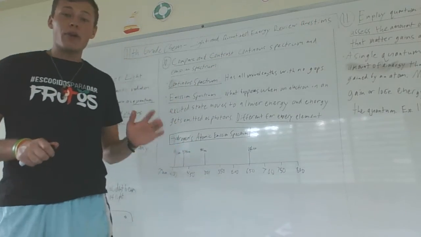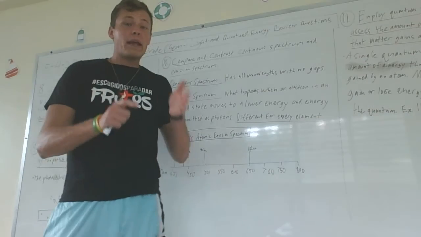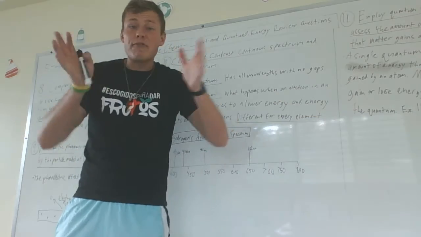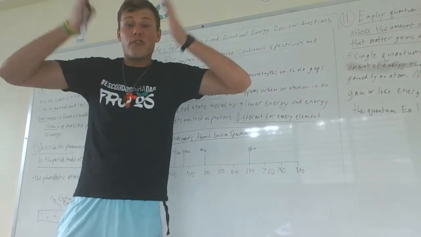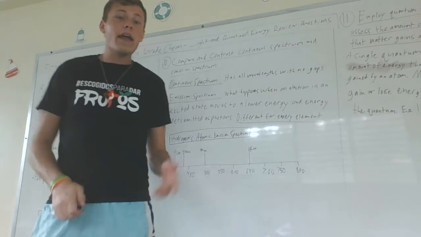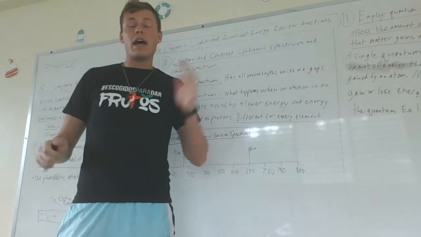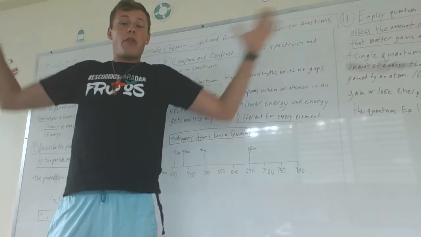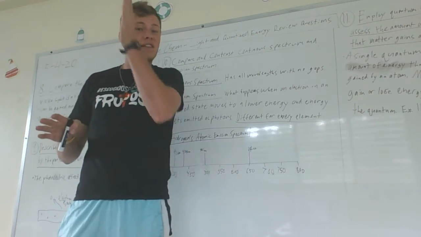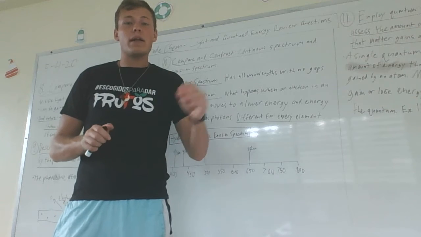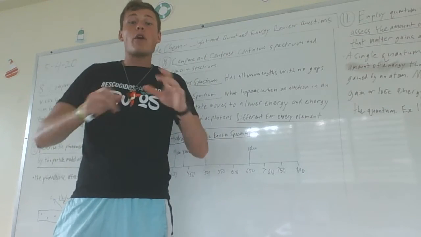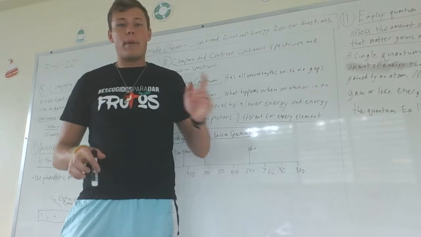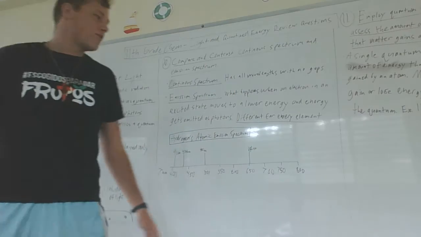So in helium, if you were to do this test for helium, then it would emit light at only certain slits of light in the spectrum, but it would be different than hydrogen, versus the continuous spectrum, where all the light is emitted. The atomic emission spectrum is only certain slits of light are emitted, and the slits that are emitted are different for every element. So you can test different elements and see which elements they are based off of where they emit light, which slits they emit light at.